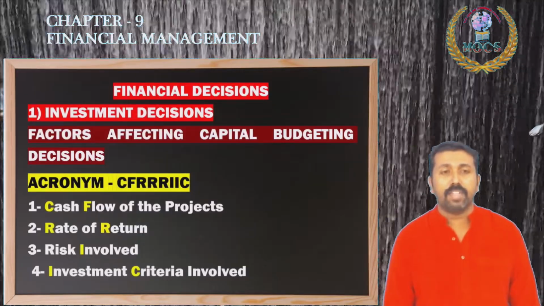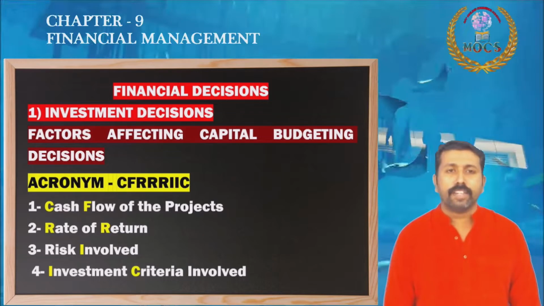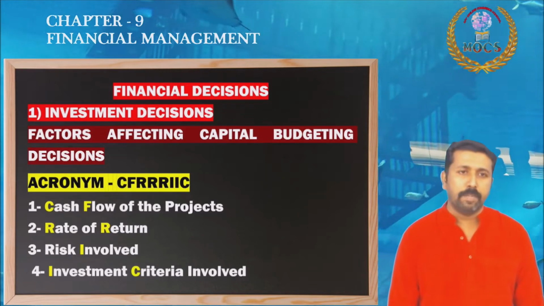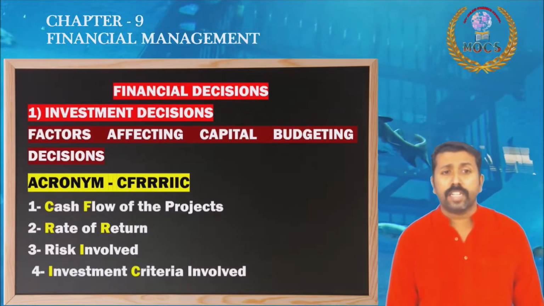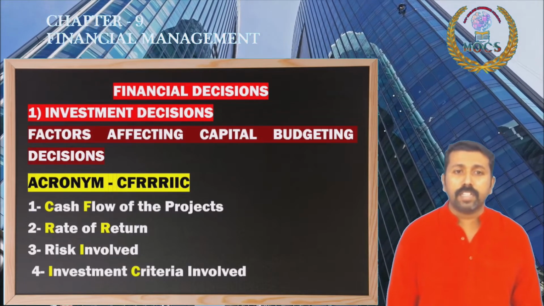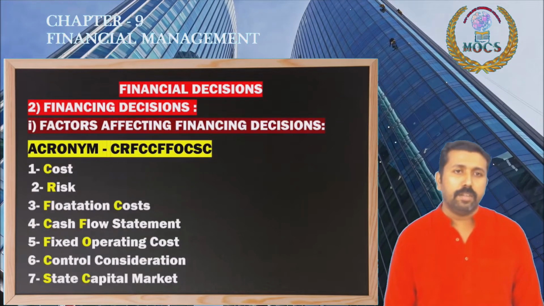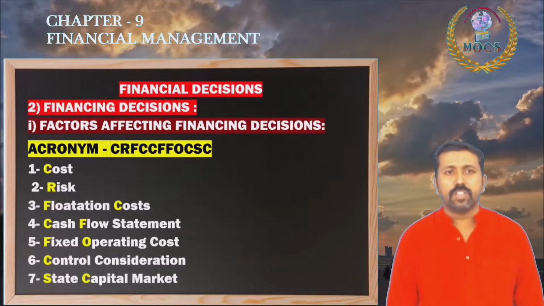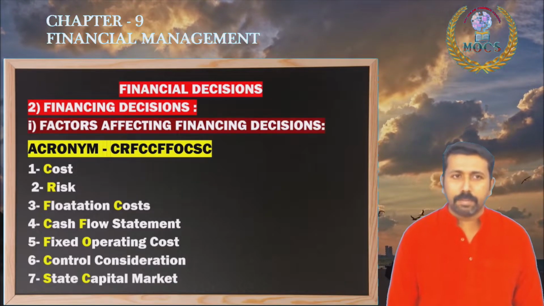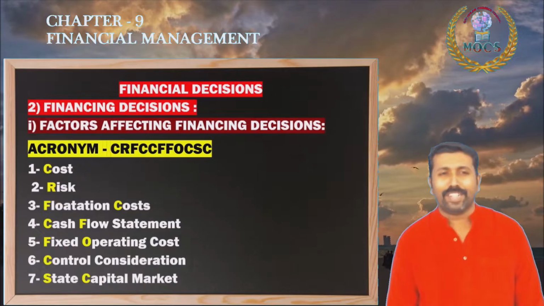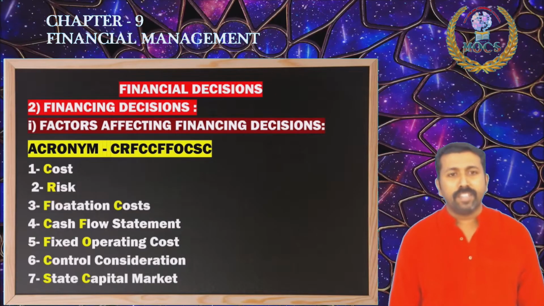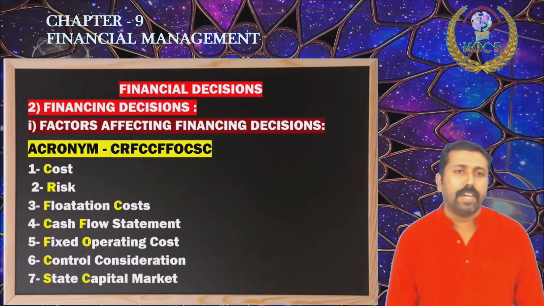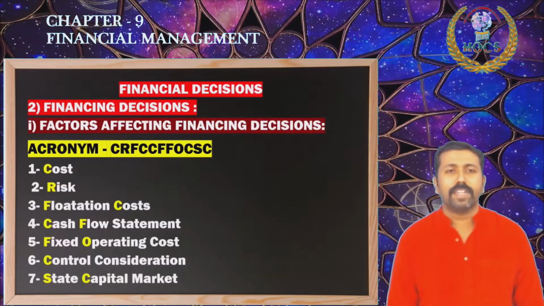Another topic, the investment decision factors, a very important area. Look at the factors to be considered while taking the investment decision or capital budgeting decision: cash flow of the project, rate of return, risk involved, investment criteria involved. Moving to the second decision, the financing decision, which includes a lot of factors. Please remember: cost, risk, flotation cost, cash flow statement, fixed operating cost, control consideration, state of capital market. Remember the acronym for remembering the topic.